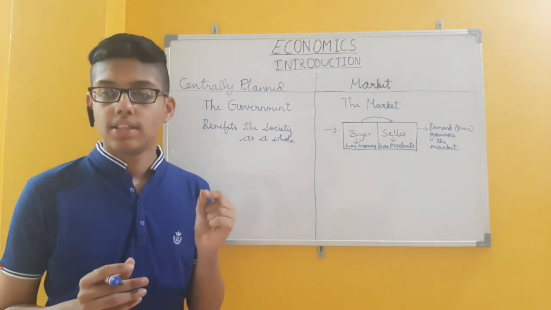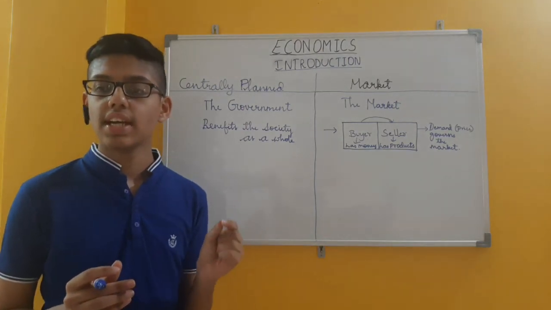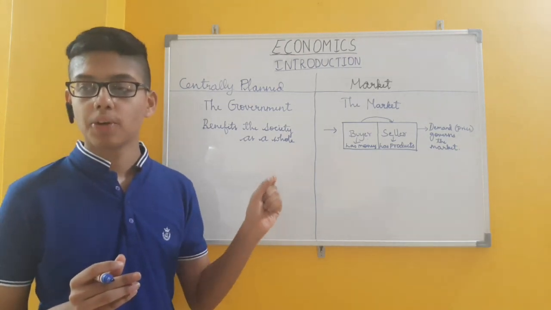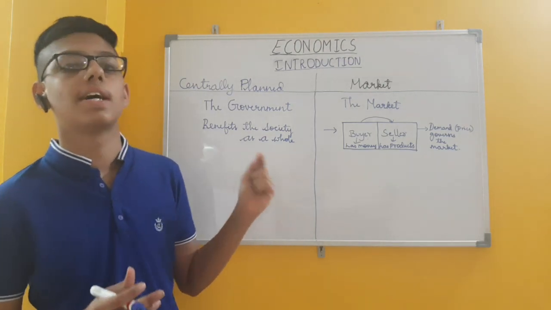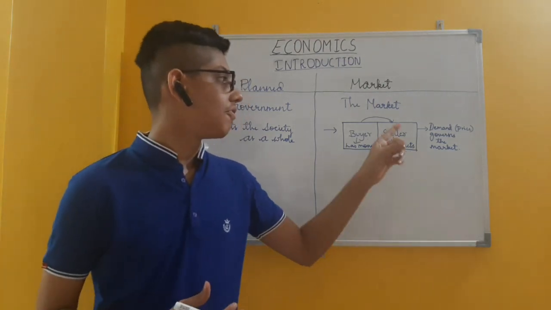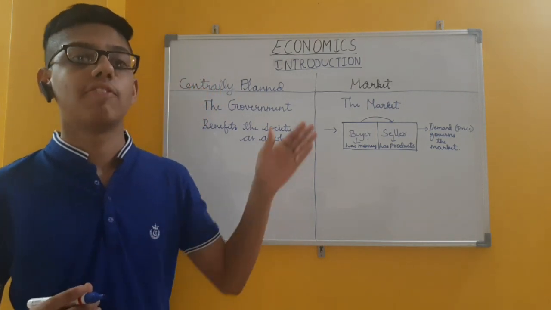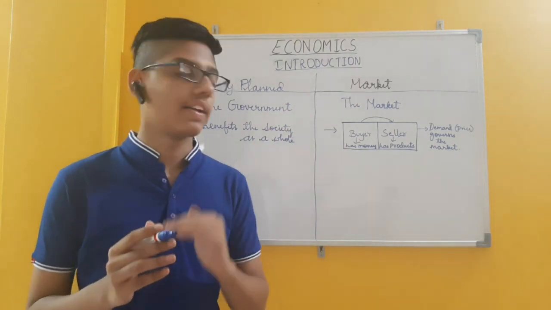And now this signals to the producers of that good that the society as a whole wants more of that good than is currently being produced, and the producers of the good in their turn are likely to increase their production. So if demand is more for that product, the production will also be increased, and if the demand is low, the production will also be decreased.